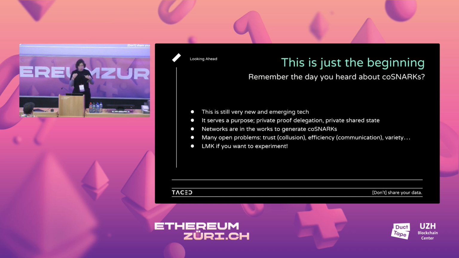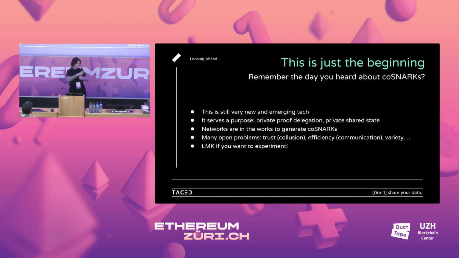The nice thing about co-SNARKs is that they arose because there is a need they solve. And so this was really cool. It's useful. The main uses are private proof delegation, where you want to outsource your proof generation to somebody else while maintaining privacy, and then the broader computation for a private shared state. Networks are in the works. We're working on it. It's emerging. If you want to play with them, let us know.